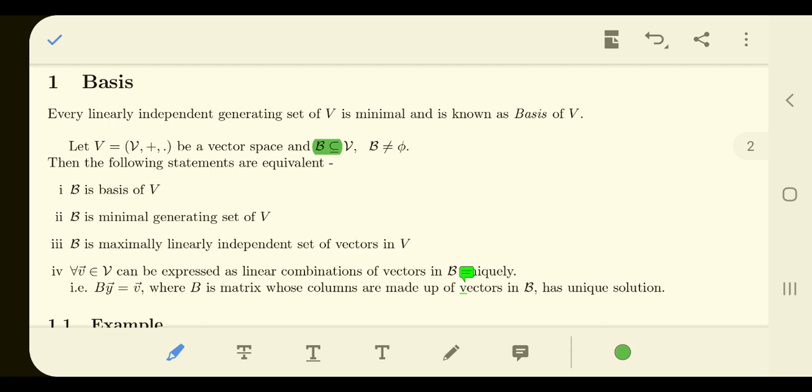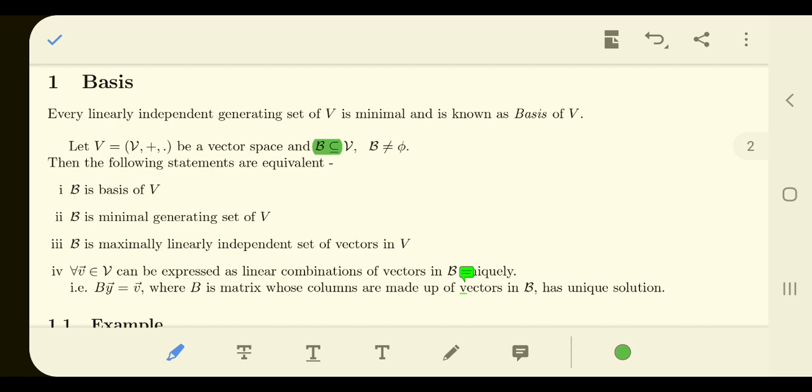There is a kind of bidirectional, invertible function, so that a certain linear combination of the basis vectors can generate every vector of V, and that linear combination should be unique, should have a unique solution.